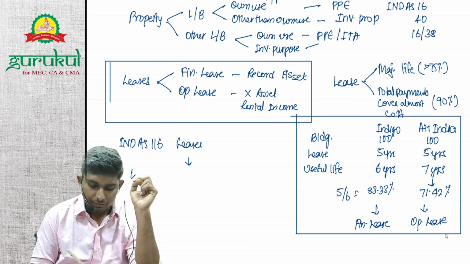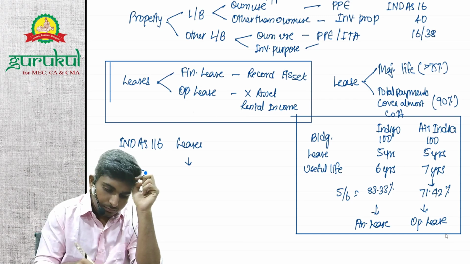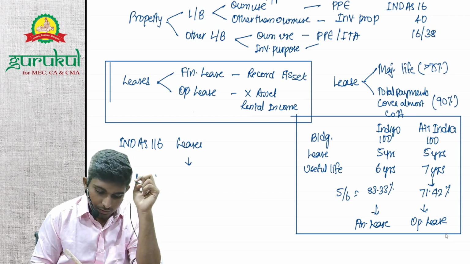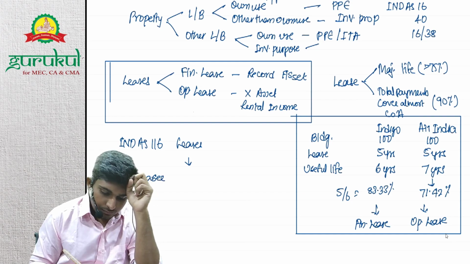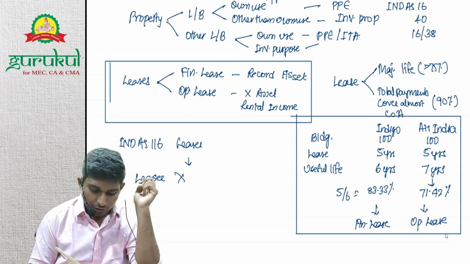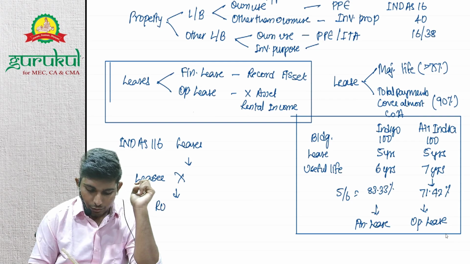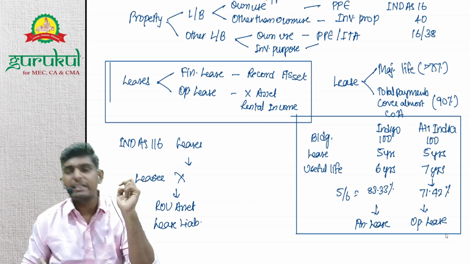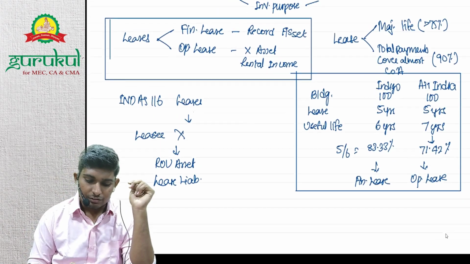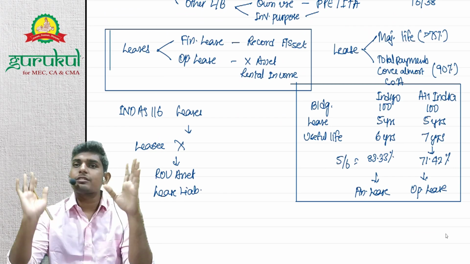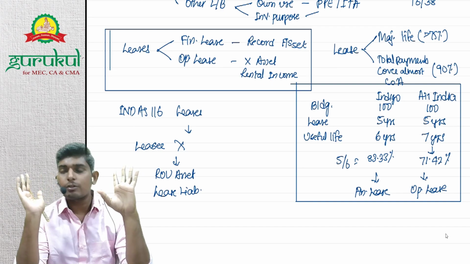In the books of the lessee, just remove this concept of finance lease or operating lease. What you have to do is basically record an ROU asset and record a lease liability. We will study in detail in Ind AS 116. Now just explaining for your understanding. What does this Ind AS 116 do? It says remove all these useless concepts, now directly bring this: ROU asset and lease liability.